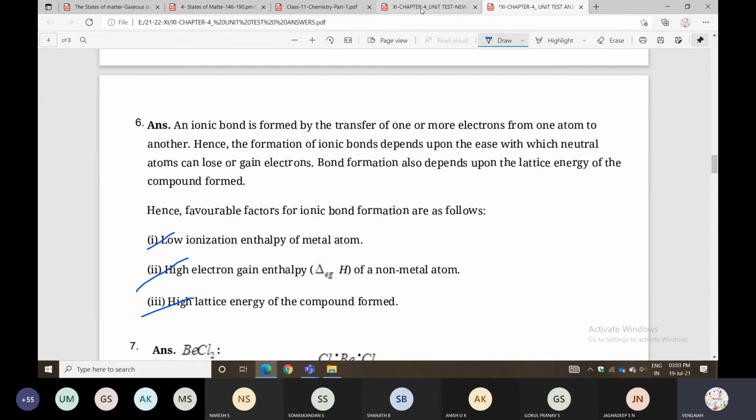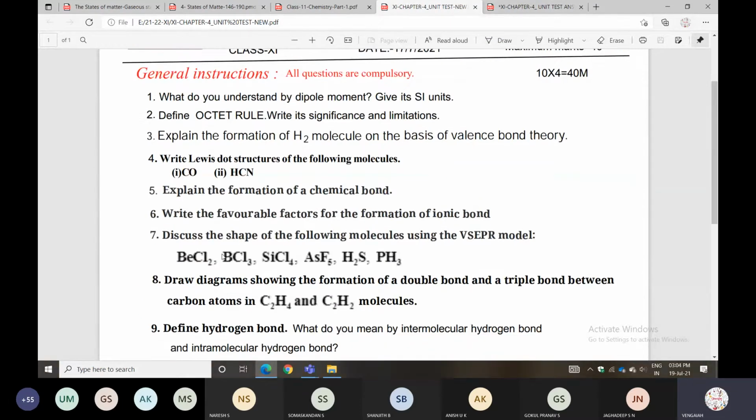Next, they have given: discuss the shape of the following molecules using the VSEPR theory, valence shell electron pair repulsion. With the help of VSEPR you can discuss the shape of the molecule. Some molecules are given, and you can represent how many bond pairs and how many lone pairs there will be.